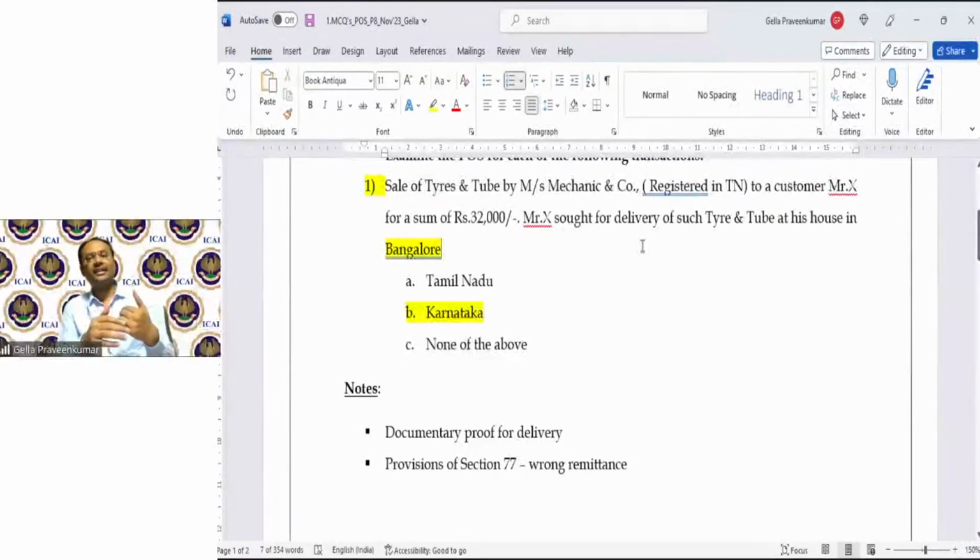He was asking for delivery in Bangalore. So here you read 10(1)(a), where the supply involves movement of goods, whether by the supplier or recipient. In this case, Mechanic & Co. is causing the movement of goods. The place of supply of such goods shall be the location of the goods at the time at which movement of goods terminates for delivery. Since the termination is happening for delivery in Bangalore, that is Karnataka, that shall be my place of supply. Hope this is clear, Sriram.